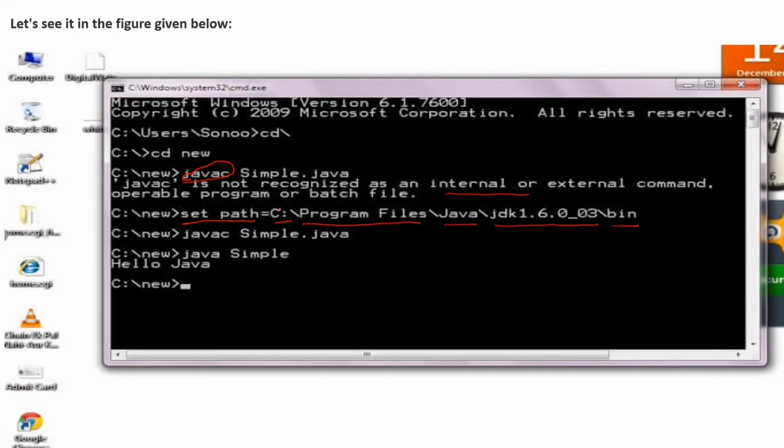Once the path is set, when I say javac simple.java, you can see here that before, javac was not recognized, but after setting the class path, there is no error. Directly you can compile the Java program and run it. This is the temporary mode of setting a class path.